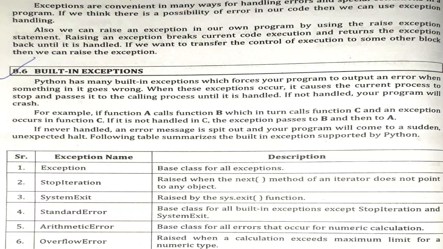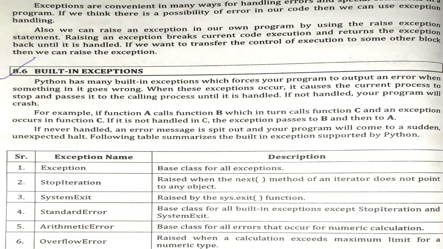Then we have StandardError. StandardError means the base class for all built-in exceptions except StopIteration and SystemExit. So StandardError is like Exception, but it does not include the StopIteration and SystemExit classes. Then we have ArithmeticError. ArithmeticError means if we are performing any numeric calculations and some error occurs, then we get the exception as ArithmeticError. So this exception occurs when we are performing some arithmetic operations.